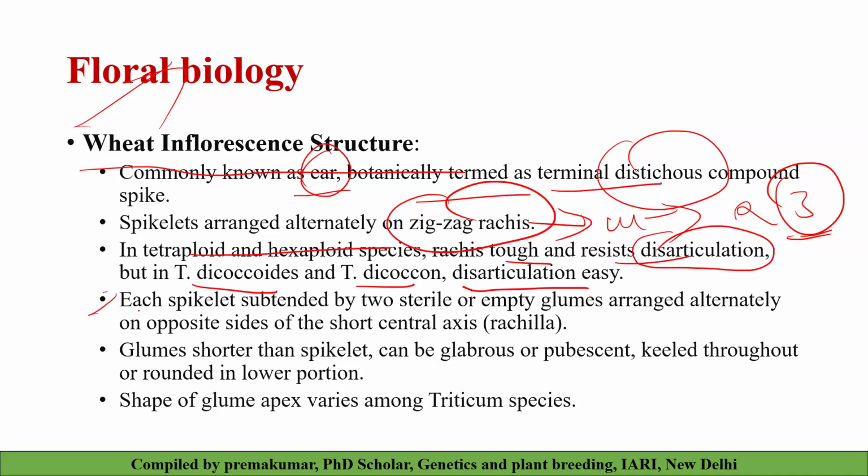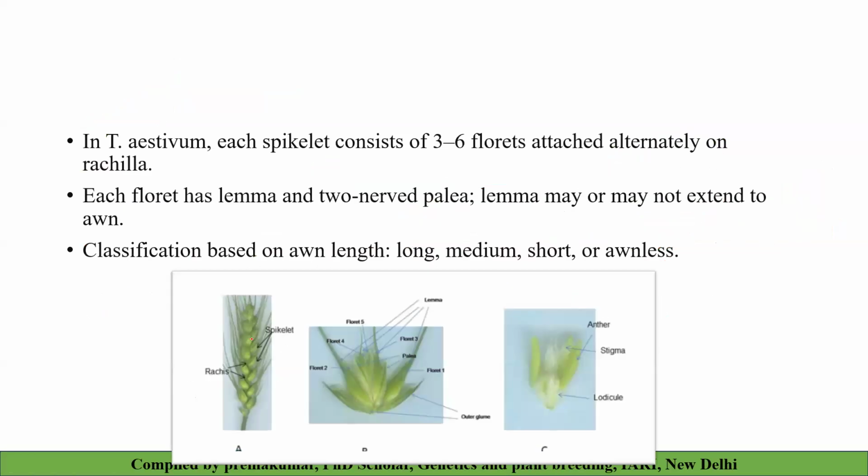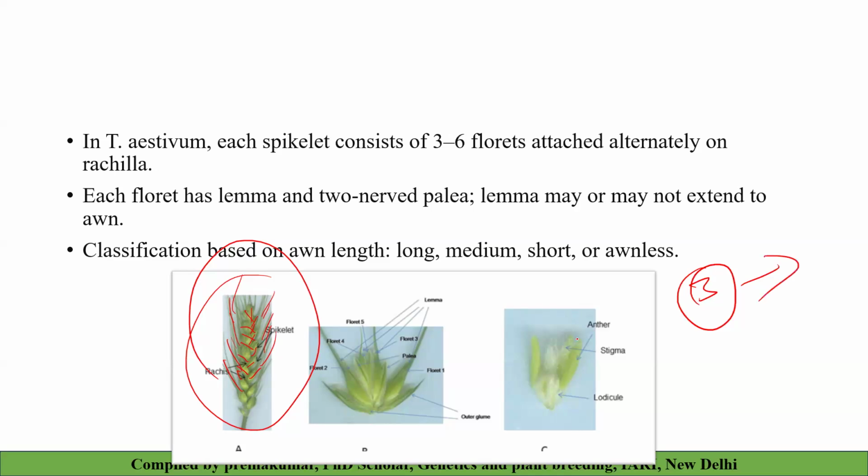Then each spikelet is subtended by two sterile and empty glumes arranged alternately on opposite sides of a short central axis. This is called the rachilla. We will look at how the rachilla looks. There is an alternate arrangement of the glumes, with a large spike. This is called a spikelet, with alternate arrangement on the rachis. We have only three anthers and the stigma is bifid and feathery, and we have lodicules.